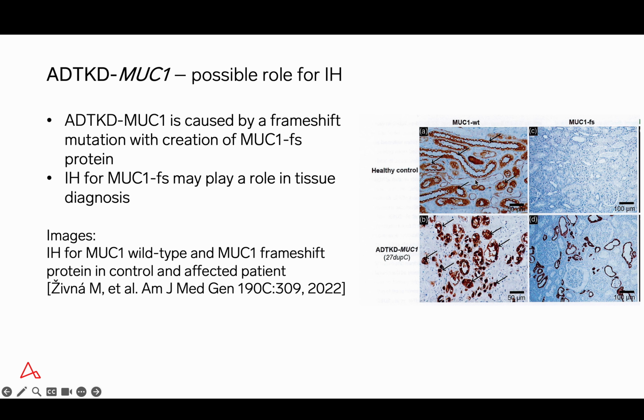Nonetheless, if we look at the normal kidney in the outer medulla, we can see multiple collecting ducts and thick ascending limb of Henle staining positive for epithelial membrane antigen, whereas the mutated FS Mucin-1 protein immunohistochemistry is completely negative. Conversely, if we look at a patient with a Mucin-1 mutation, the staining pattern in the outer medulla tubules shows an interrupted and more globular pattern of staining, whereas the mutated FS protein is positive in the distal tubules in the cortical labyrinth that's shown in the right-hand image.